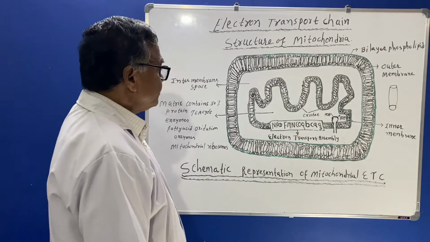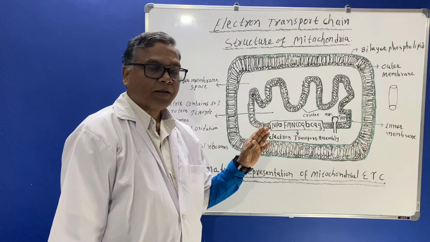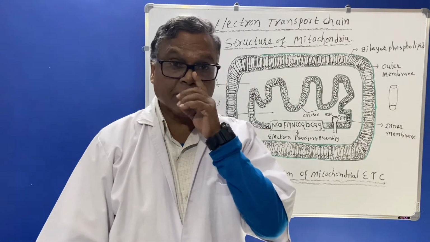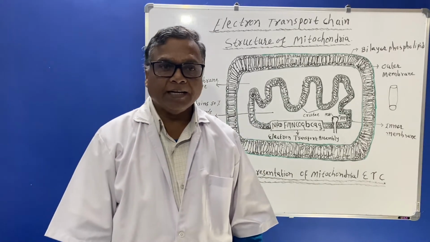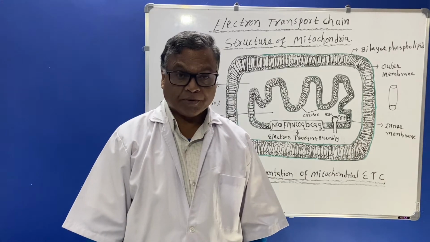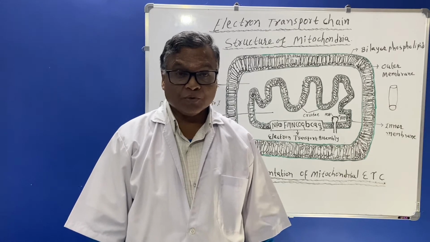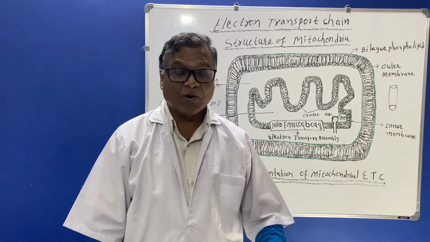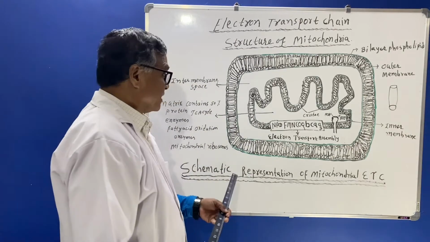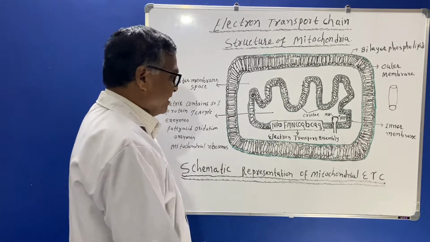Now we'll see one by one how this electron transport chain occurs in the body. So you should know that the dehydrogenases, known as NADH, nicotinamide adenine dinucleotide hydrogenase, are the enzymes which will oxidize first here. So NADH will join with NAD.